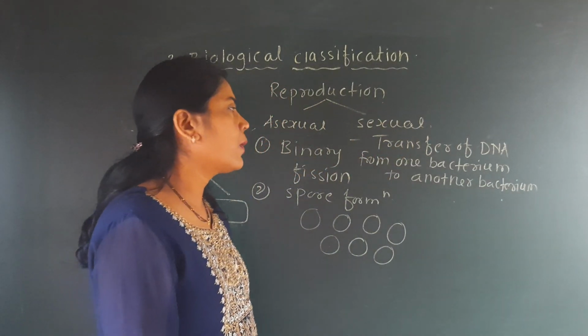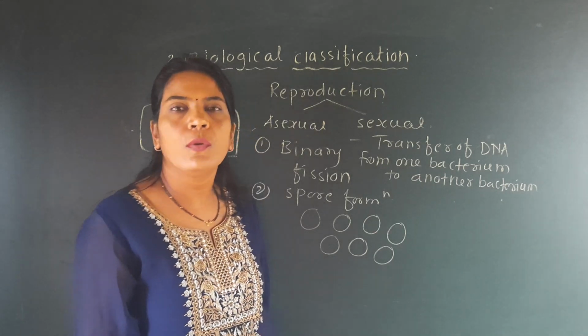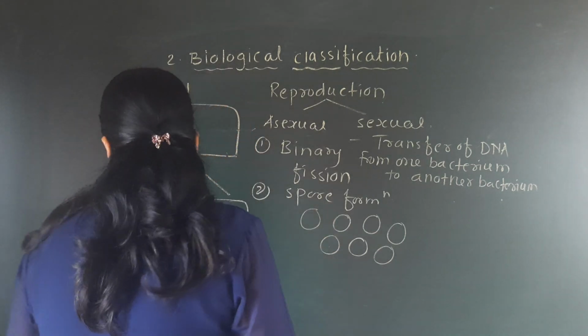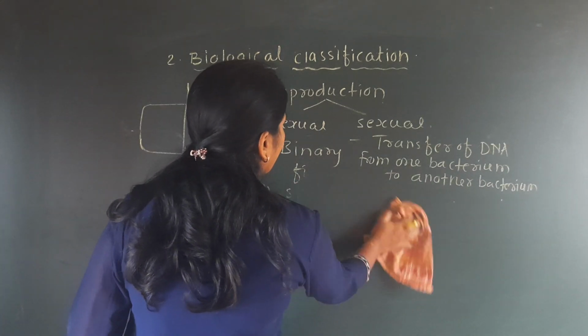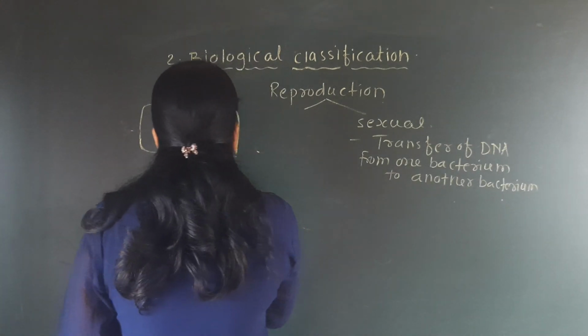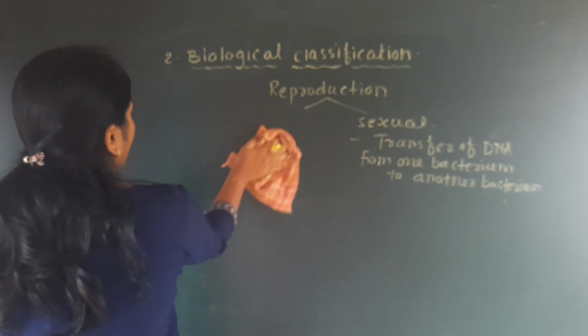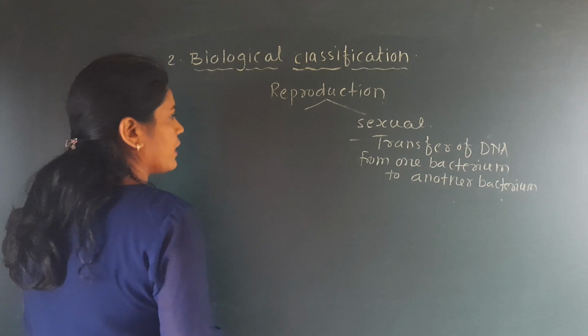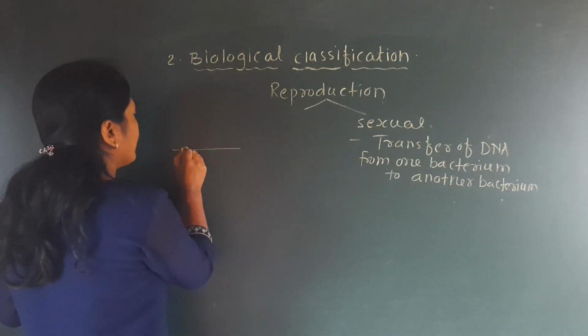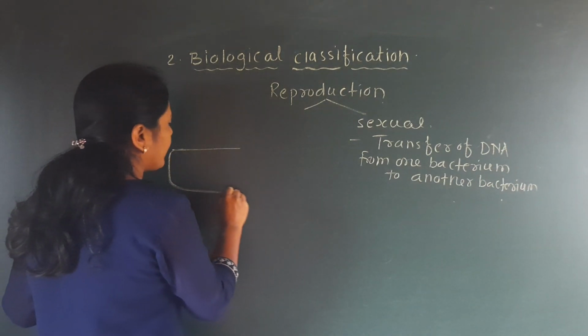Okay, transfer of DNA from one bacterium to another bacterium is called sexual reproduction. How it occurs, we'll see here, but the majority of bacteria show reproduction by fission and spore formation. See here, this is the diagram of one bacterium.